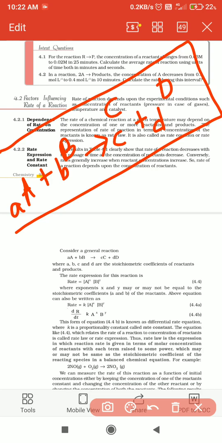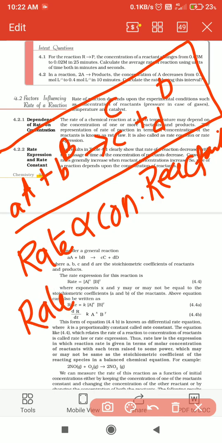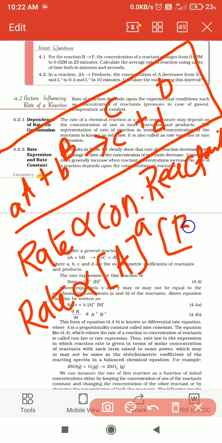How do we express the rate equation and rate constant for this equation? The rate of reaction is directly proportional to the concentration of the reactants. Therefore, rate is directly proportional to the concentration of capital A raised to the power small a into the concentration of capital B raised to the power small b.